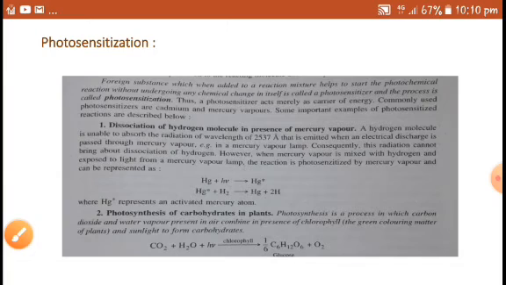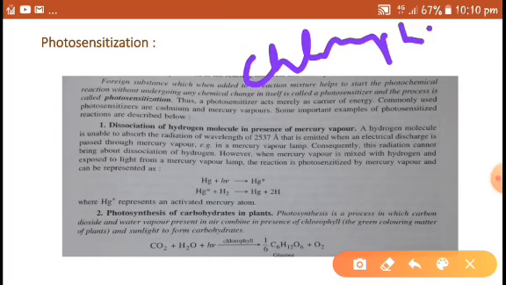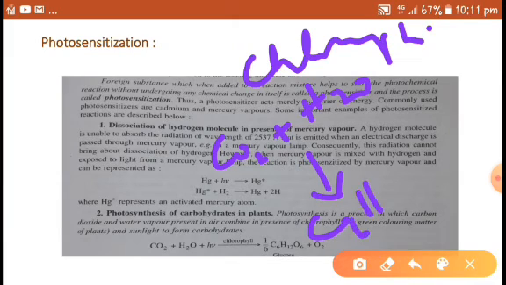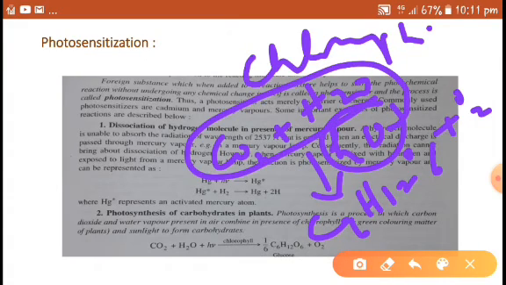To understand what a photosensitizer is, take photosynthesis. If there is no chlorophyll in the leaf, carbon dioxide and water cannot be converted into carbohydrate, that is glucose, and oxygen. The light radiation, h nu, alone cannot be absorbed by these two reactive molecules.